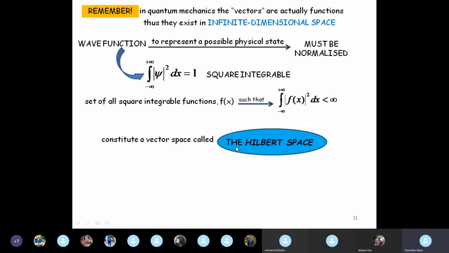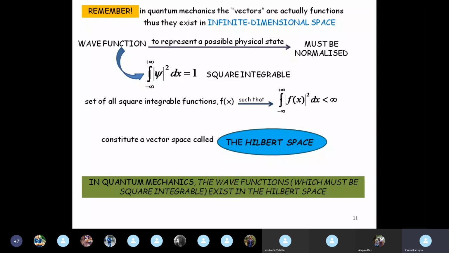Okay, so nothing to get too worried about. What is Hilbert space? What is infinite dimensional? Just know that the wave functions that we deal with are present in the Hilbert space. Okay, they are square integrable and they exist in the Hilbert space. So this is up to which we discussed yesterday, and we pick up from here in today's class.